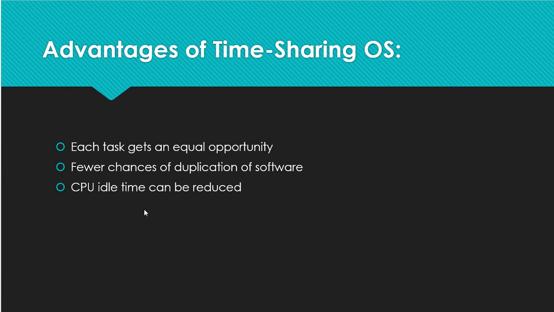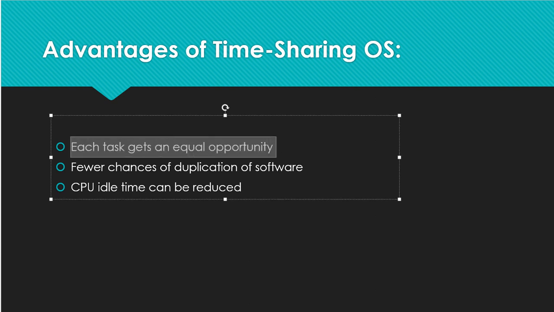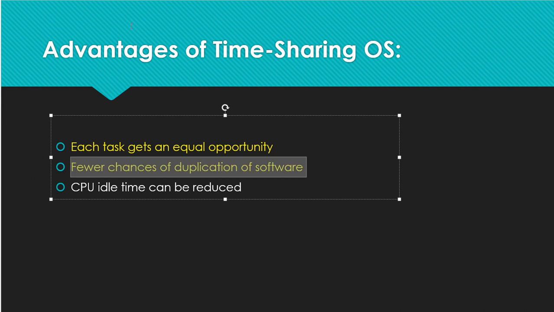The advantage is that each task gets an equal opportunity, obviously, because once a process has completed its task in a particular time, the next process will get the CPU and start its execution. So every task gets an equal opportunity. There are fewer chances of duplication of the software; you cannot duplicate a time sharing operating system easily.